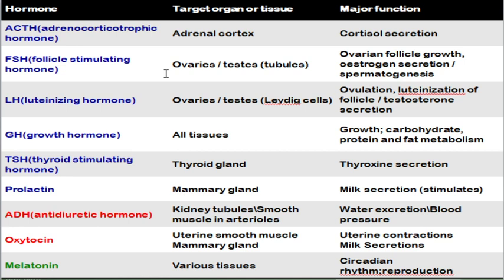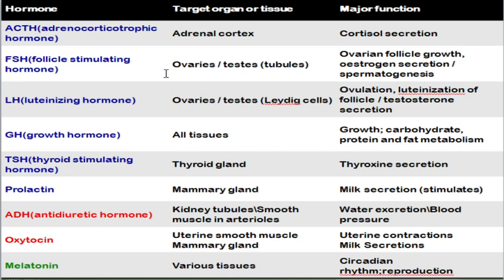So in the case of non-pregnant women and men, the level of prolactin will be very low. The level will start to increase in pregnant women, and at the same time in new moms. Next hormone is antidiuretic hormone. So this ADH and oxytocin will be produced from the posterior pituitary.